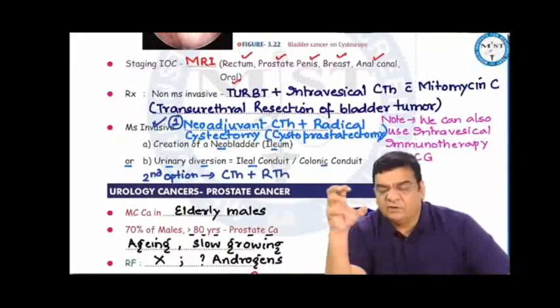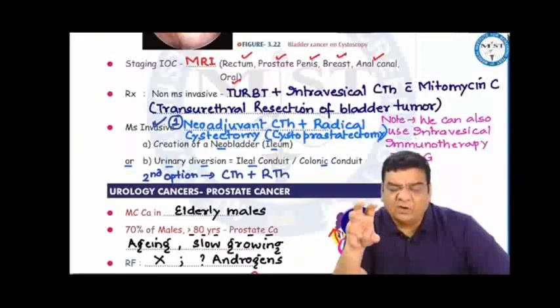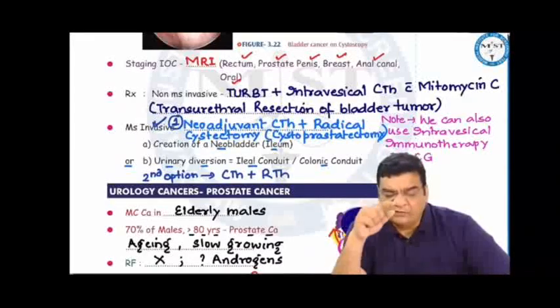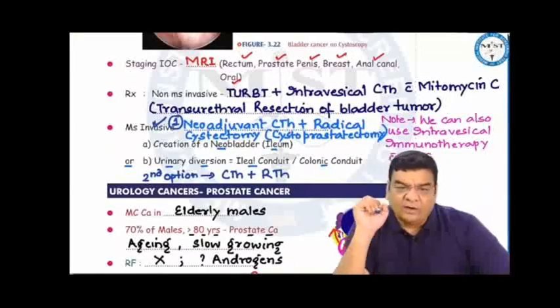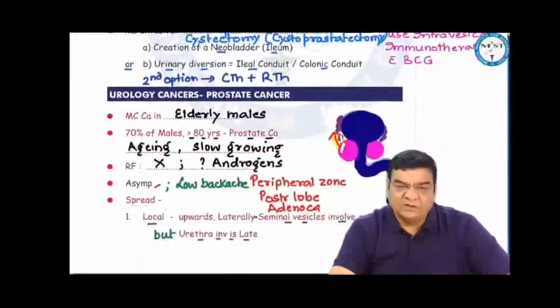Once you remove the urinary bladder, then you can either create a new bladder using ileum, or if a new bladder cannot be created, then you have to do urinary diversion, divert both the ureters in the ileal pouch or maybe the colonic pouch, that is ileal conduit or colonic conduit. Right. We can also use intravesical immunotherapy with BCG in these cases.